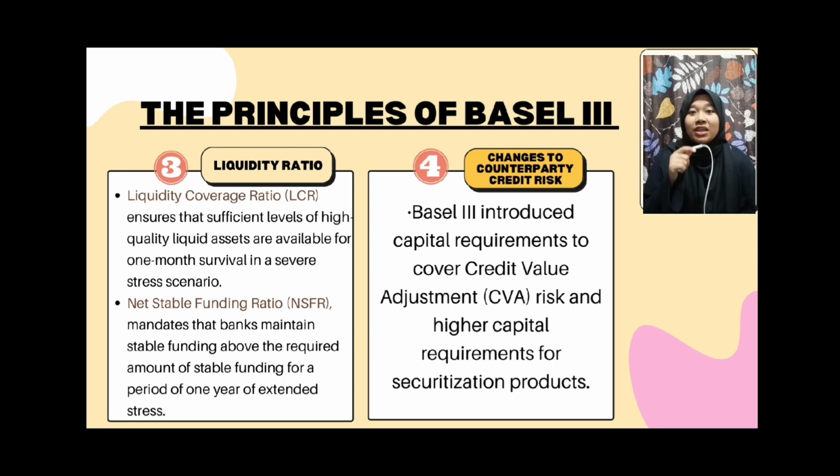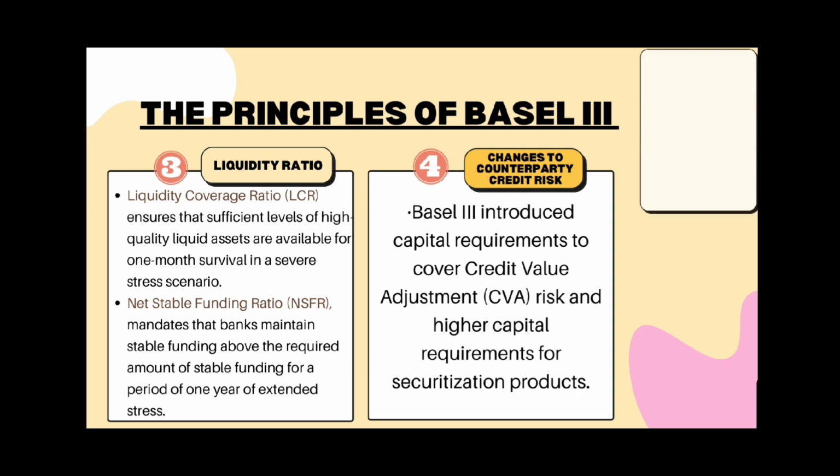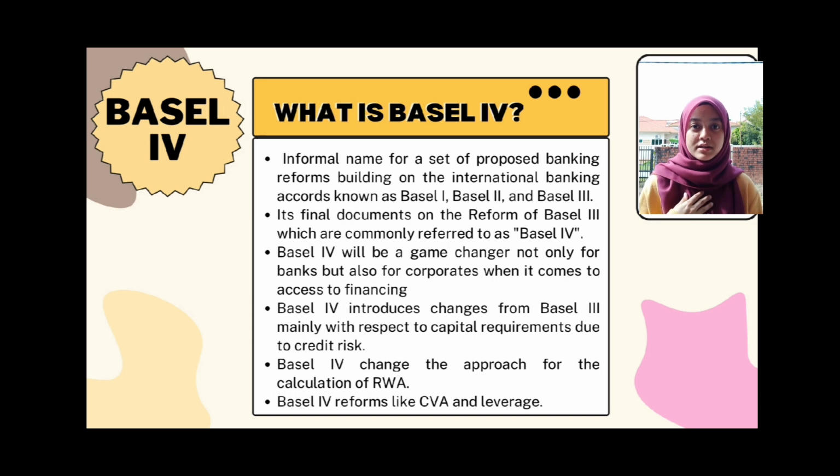Last but not least is changes to counterparty credit risk, known as CCR. Basel III introduced capital requirements to cover credit valuation adjustment, known as CVA, risk, and higher capital requirements for securitization products. That's all from me. I will pass to the next presenter. I will explain about Basel IV.